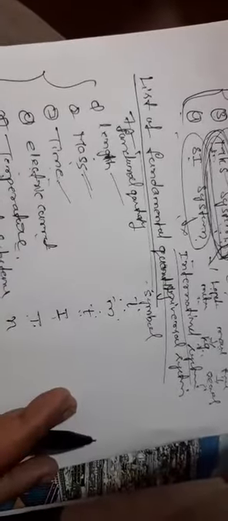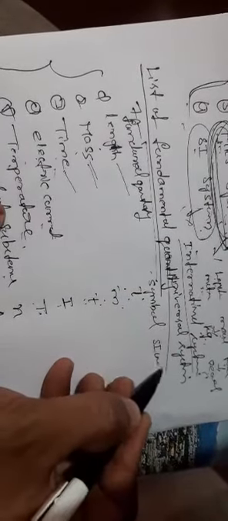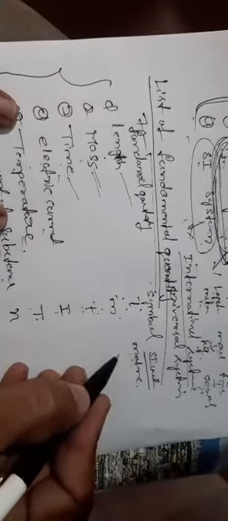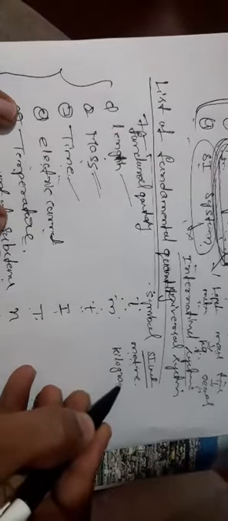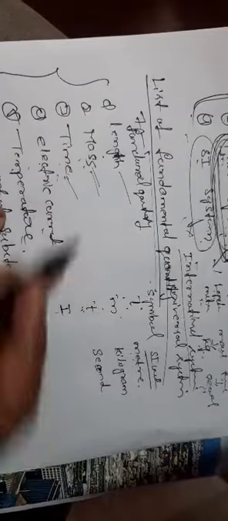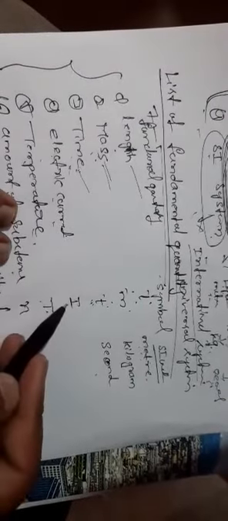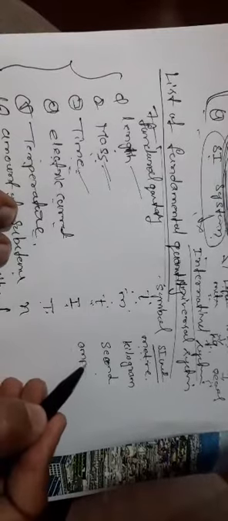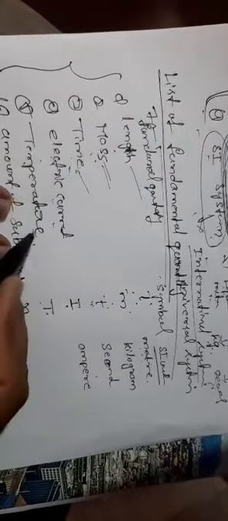Okay, now the names of the SI units and their symbols. SI unit means the international system. The unit of length is meter. The unit of mass is kilogram. The unit of time is second. The unit of electric current is ampere. Next, the fifth one is temperature.